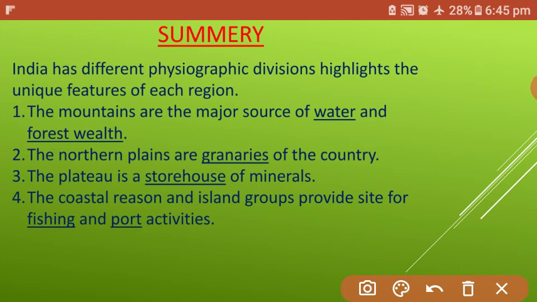First, the Himalayan mountains are also known as the storehouse of water and fresh water. The northern plain is known as the granary of our country. Why? Because this area is ideal for agriculture and all types of crops are grown in this region.